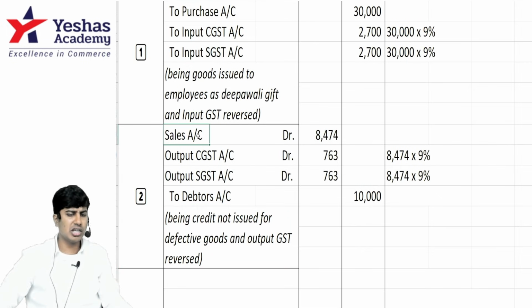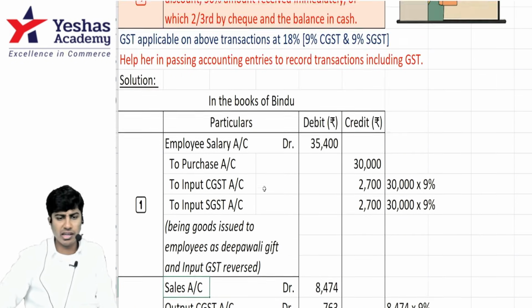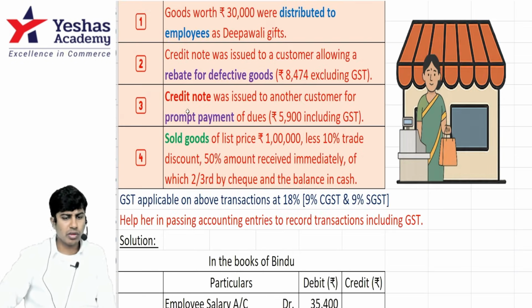Very good. Because it is rebate instead of sales, you can write discount. Understood this part? Sounds a little tricky, but take it slow. Next one. Credit note was issued for prompt payment.